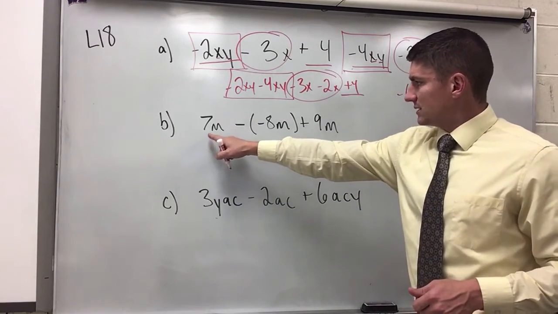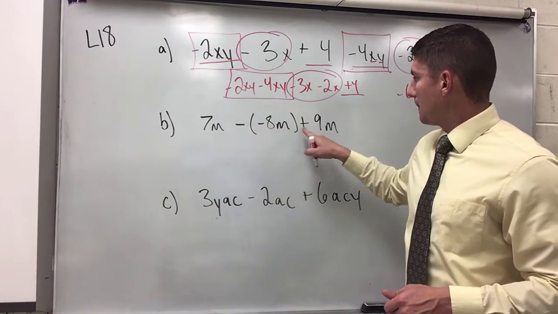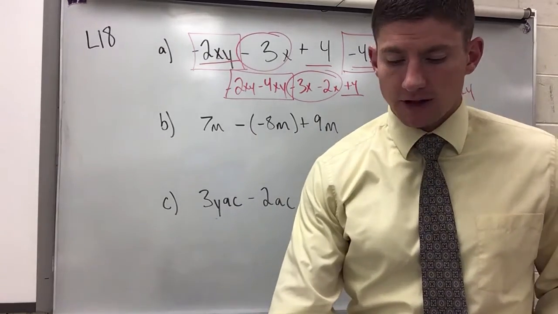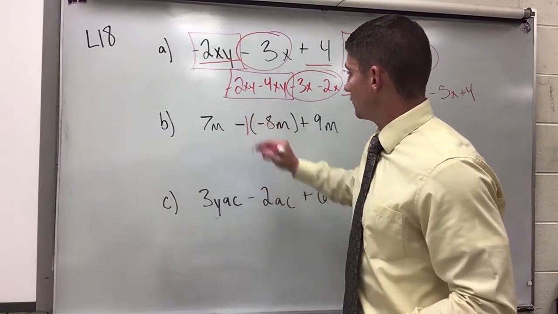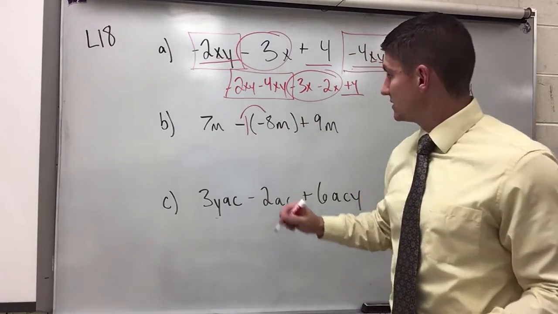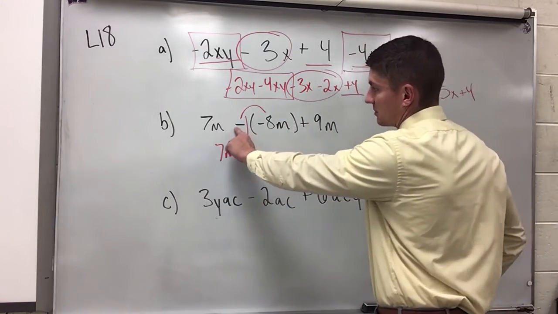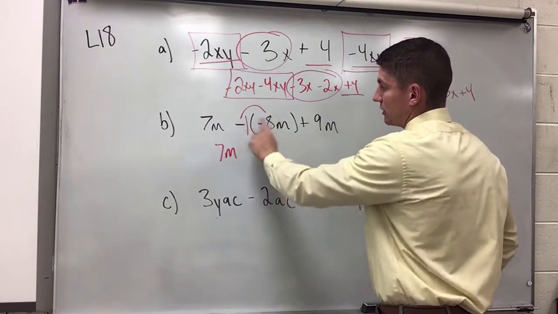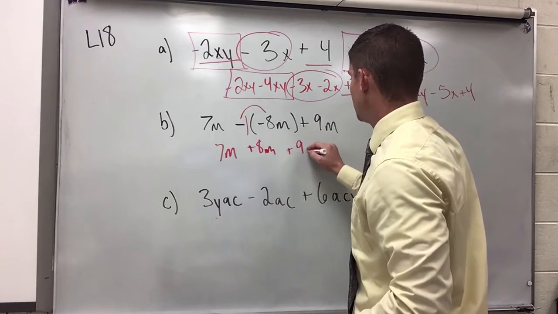B, 7m minus, in parentheses, negative 8m plus 9m. Now, anytime you see this minus sign right here in front, that actually means that you're going to apply your distributive property as if this was a negative 1. A negative 1 can be multiplied by each of the parts inside of this, so I would have 7m minus whatever's going to be multiplied here. Negative 1 times negative 8m. Two negatives makes a positive 8m, so it's plus 8m, and then plus 9m.